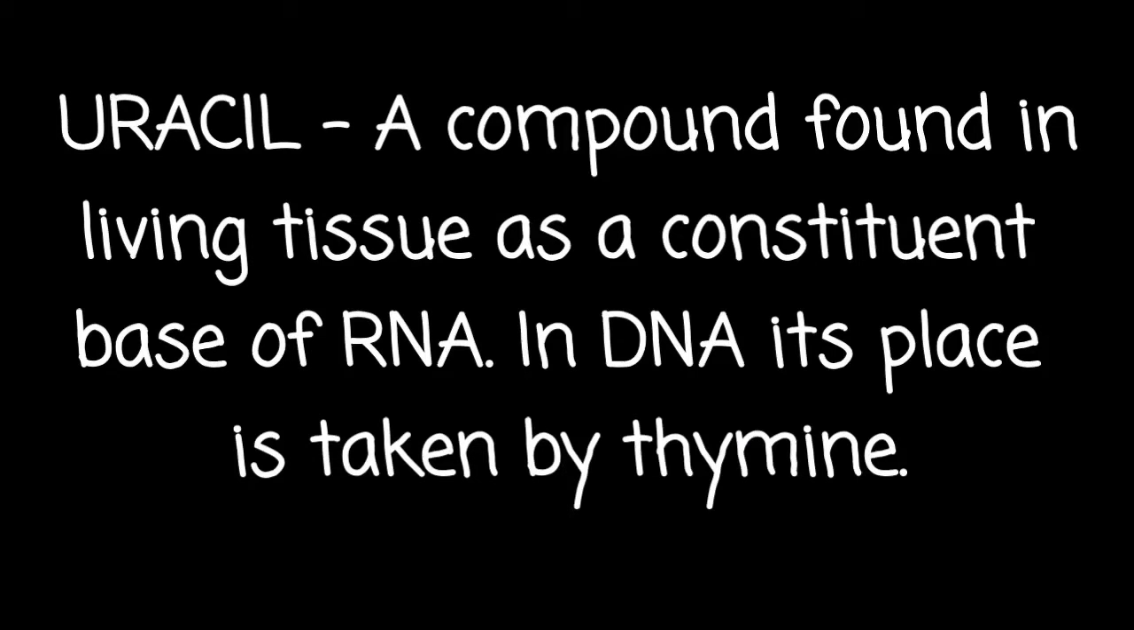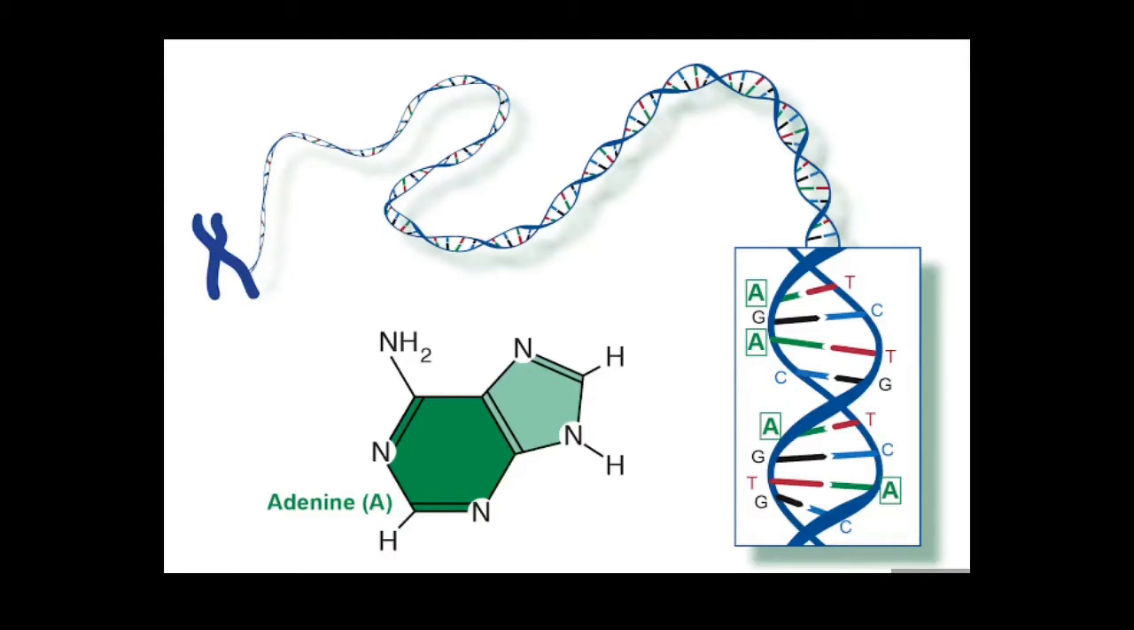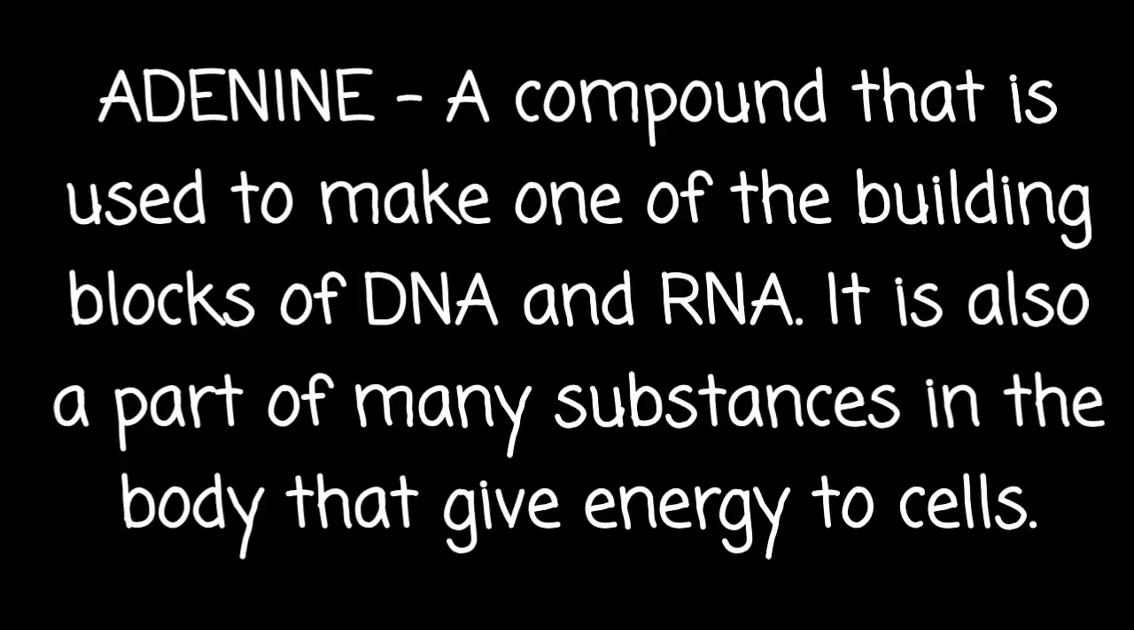Uracil is a compound found in living tissue as a constituent base of RNA. In DNA, its place is taken by thymine. Adenine is a chemical compound that is used to make one of the building blocks of DNA and RNA. It is also a part of many substances in the body that give energy to cells.